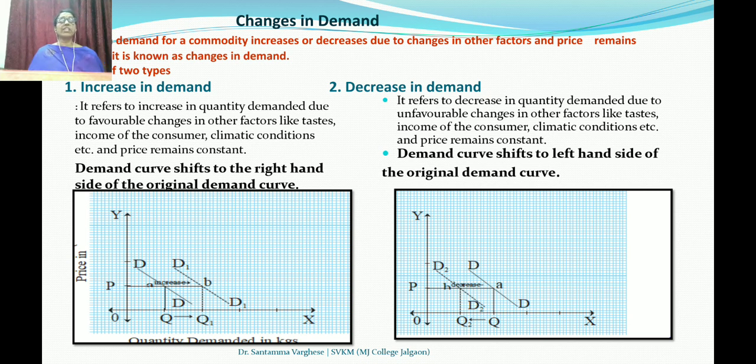Next is decrease in demand, the opposite of increase in demand. It refers to the decrease in quantity demanded due to unfavorable changes in factors like taste, income of the consumer, climatic conditions, etc., and price remaining constant. The demand curve shifts to the left-hand side of the original demand curve. DD is the original demand curve and it has shifted to the left-hand side. We can say backward shifting of the demand curve. An arrow is shown to make it clear what the shifting of the demand curve is.